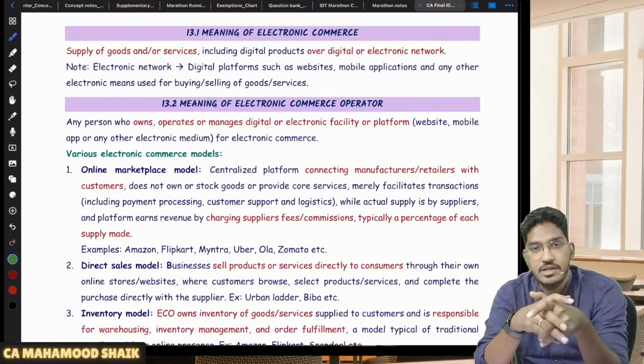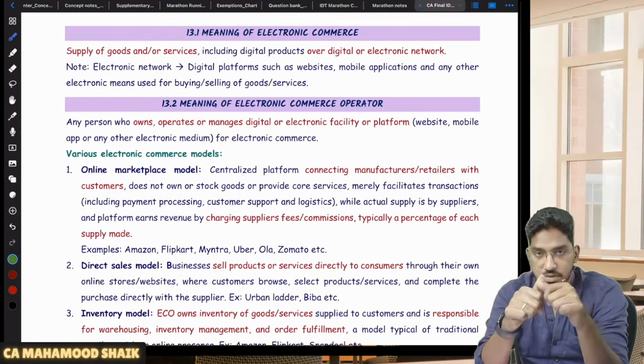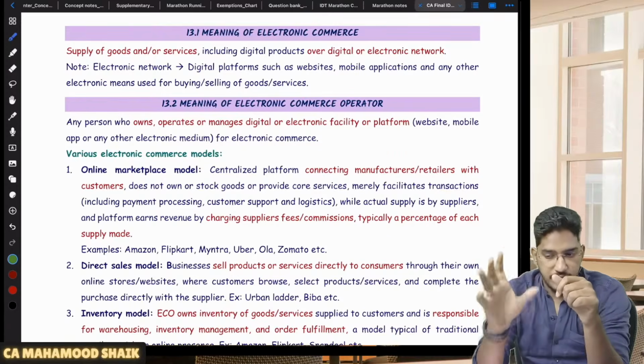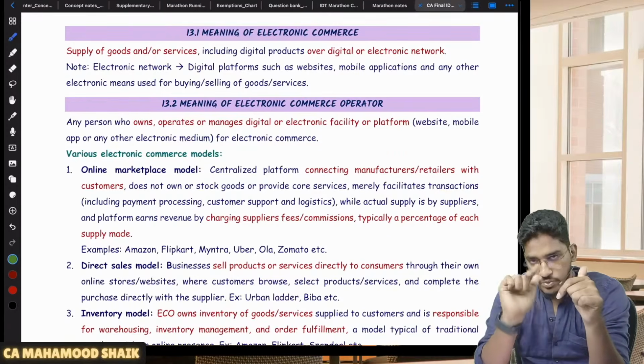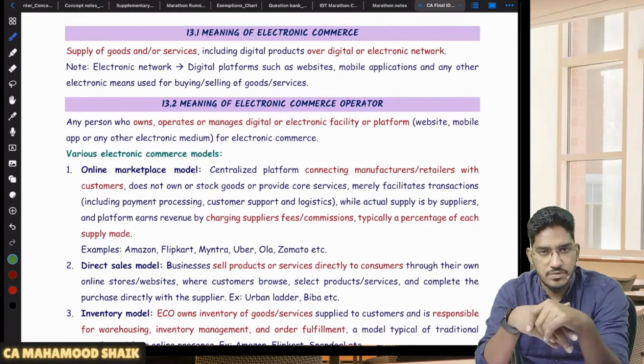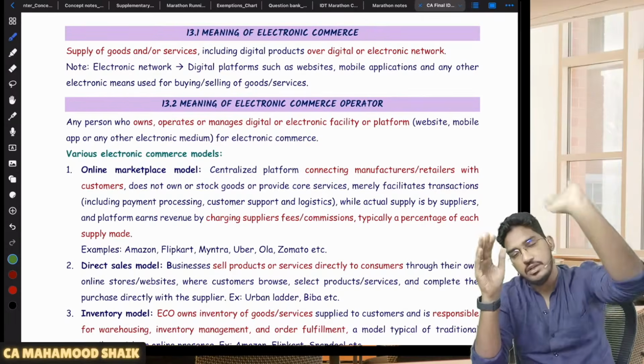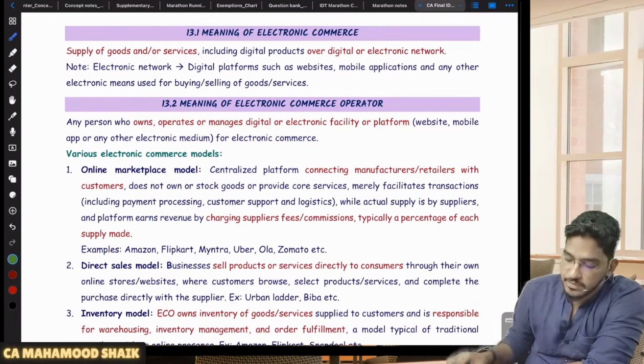This recent one, local delivery services. So like that, altogether some 6 services have been notified, including food delivery services. If these services are provided through the e-commerce operator, then neither the supplier nor the recipient will pay the amount of GST. The e-commerce operator will collect the amount of GST from the recipient and pay it to the government. That is one special taxation treatment.